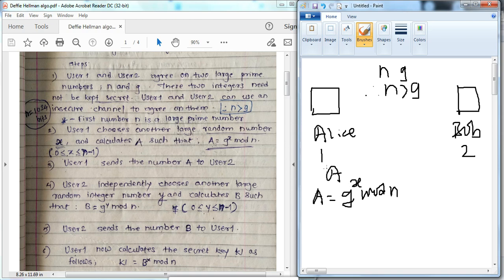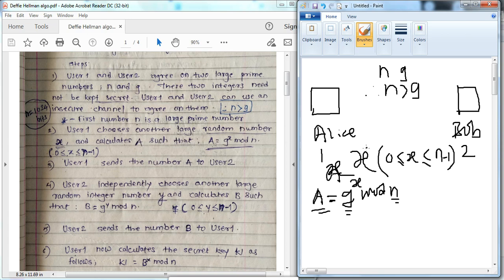Consider this random number as x, and user 1 calculates a. The formula to calculate a is a equals g raised to x mod n. We have n, we have x, we have g. When we select x, x should be greater than or equal to 0 and less than or equal to n minus 1.